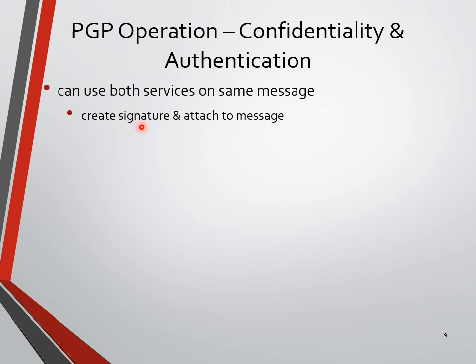We are going to put our signature by considering a private key and attach it to the message. The signature is attached to what? The message. Now we are going to encrypt both the hash code and the signature.